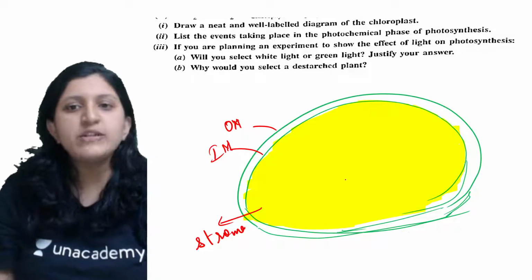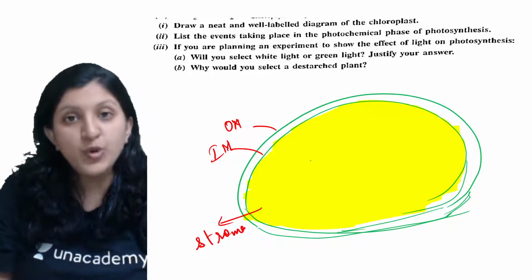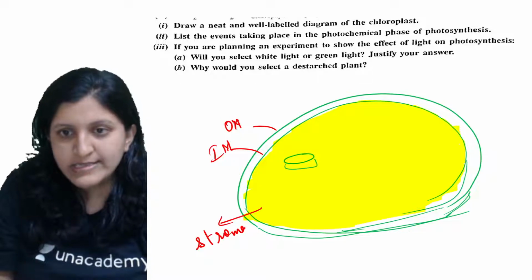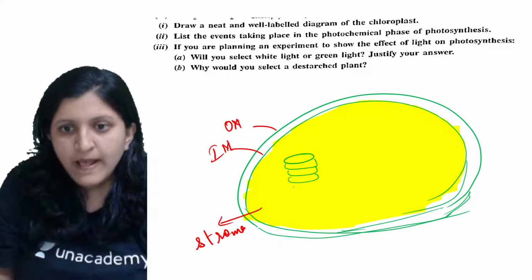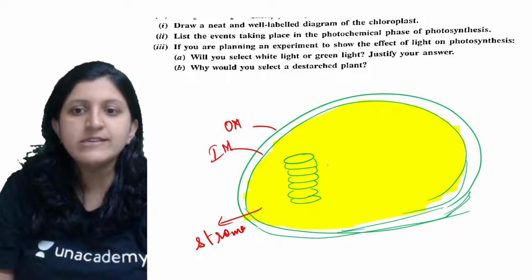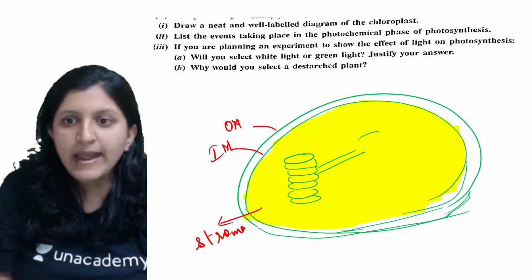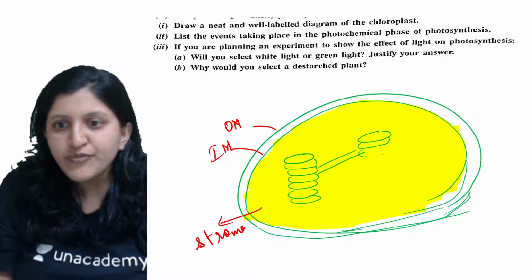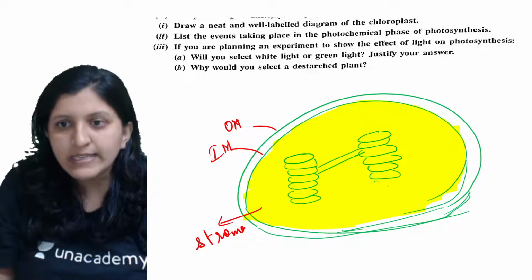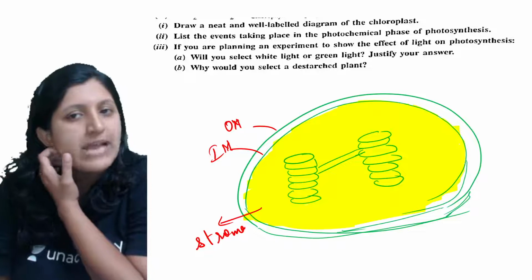Okay, and once you label that, you can just go for the drawing of thylakoid. Okay, so that is granum. So we can just draw this like this. So you can just show some grana over here. So this is one thylakoid membrane. So many dish-like structures, what are they? So stromal lamellae you can just show, and again here also you can just show few of the stromal lamellae there. Okay, so this is basically a thylakoid. So interconnecting ones can also be shown. So here now I'll just label this.